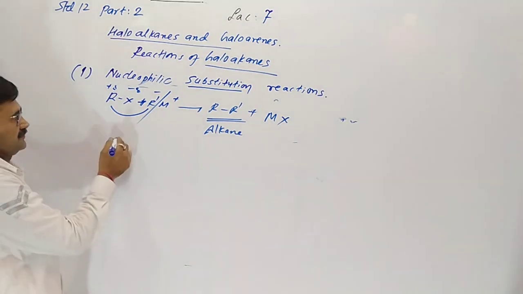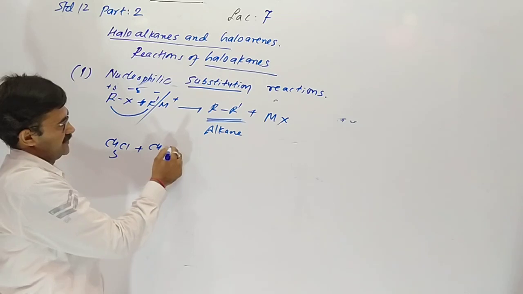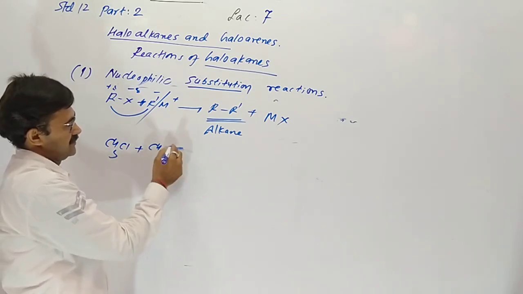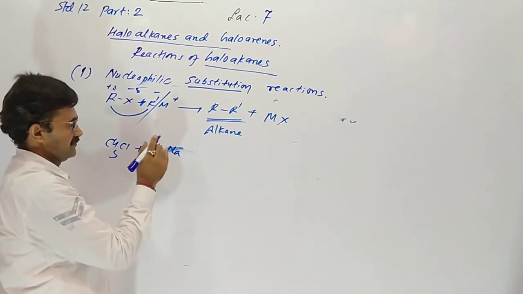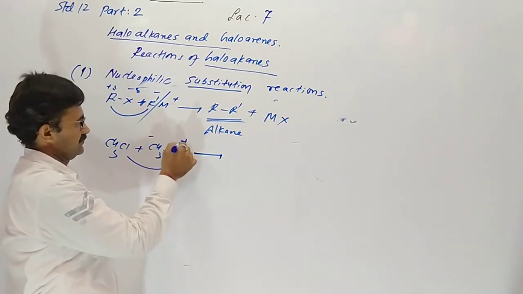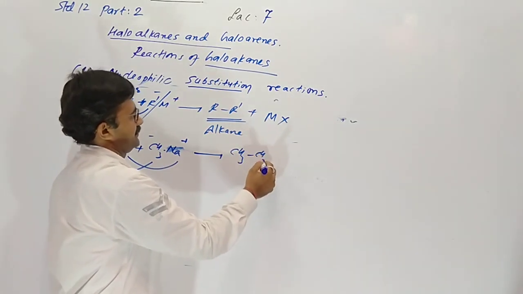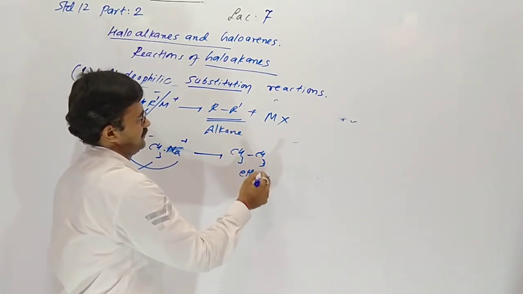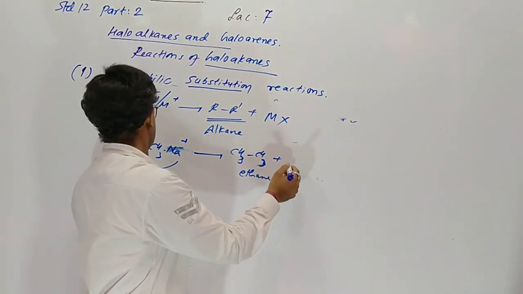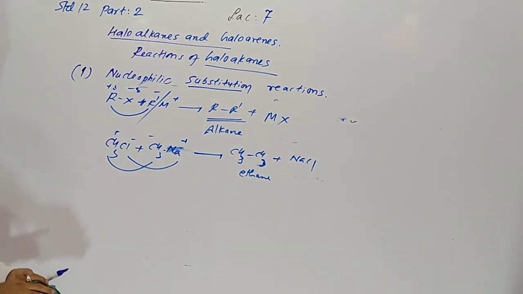Now chloromethane is reacting with, suppose, sodium methyl. NaCl is removed. Methyl with methyl gives ethane, and removal of NaCl. Understood? This type of alkanes it gives.